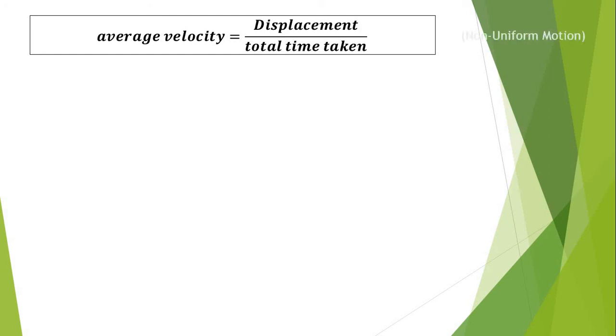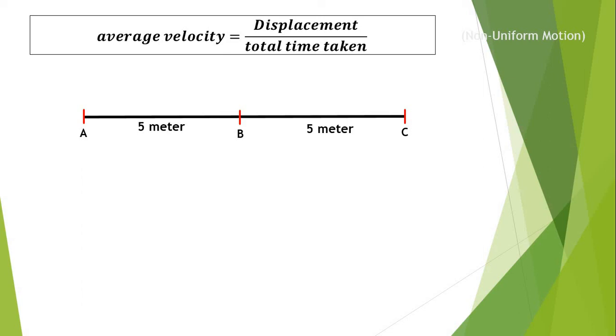Now in such a situation we can also represent this with the help of an example. So here there is a path. Again I have divided this path into different categories. Now the distance from A to B and B to C is taken as 5 meter. My object is available at position A, and my object is going from one point to another point.